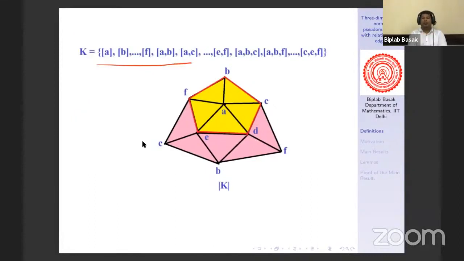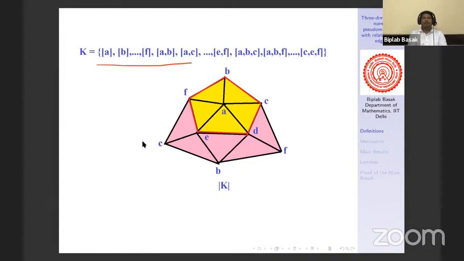So we have a simplicial complex K, which is RP2. Suppose we want to find the link of the vertex A. Now you can check that if we choose any red colored edge, then if you take the join with A, we will get a yellow colored triangle, which will be in K, right? That means the red colored pentagon together with all of its faces is the link of the vertex A.